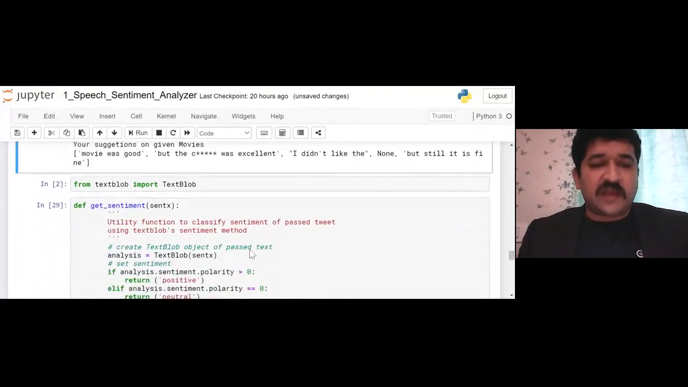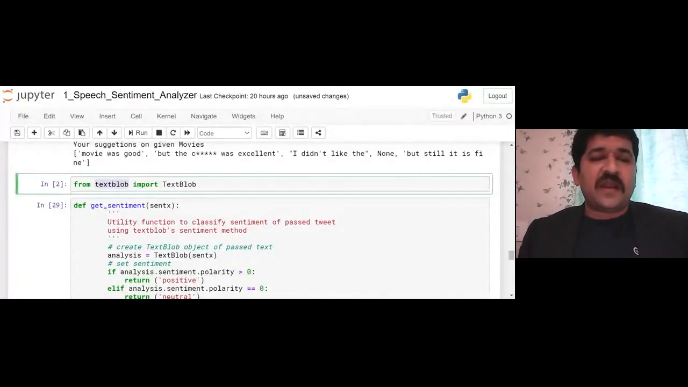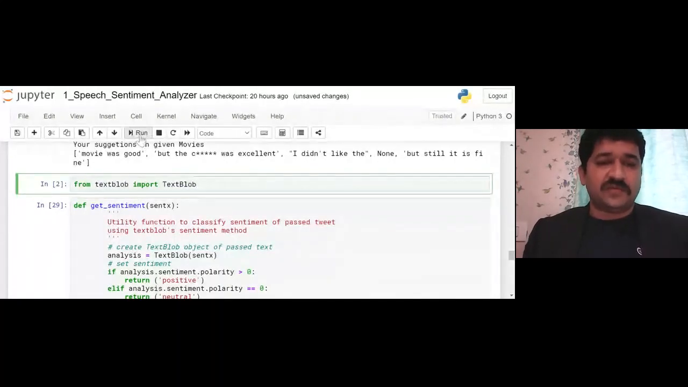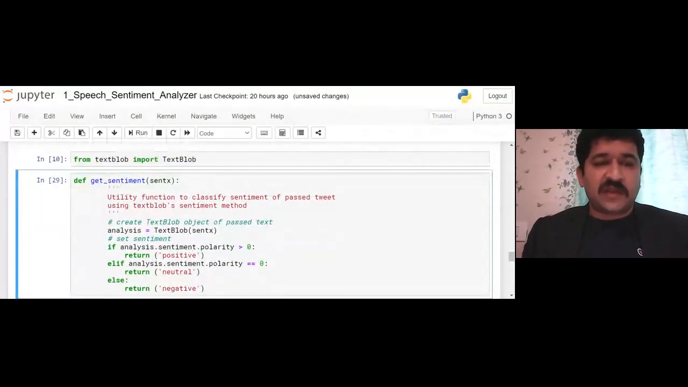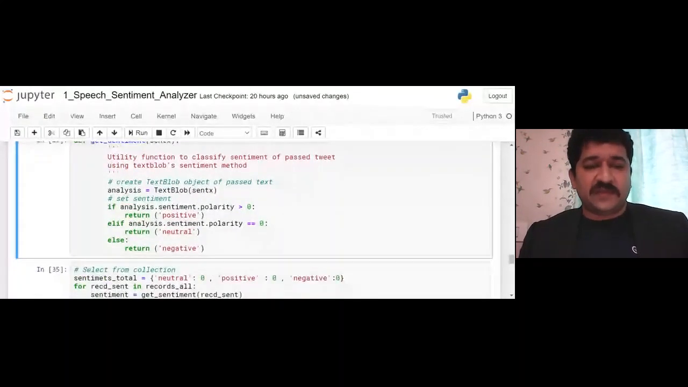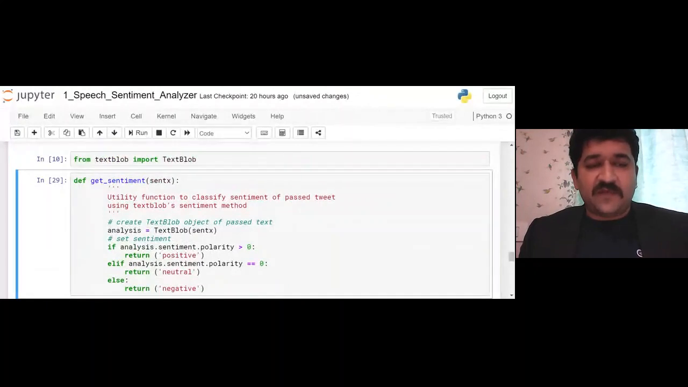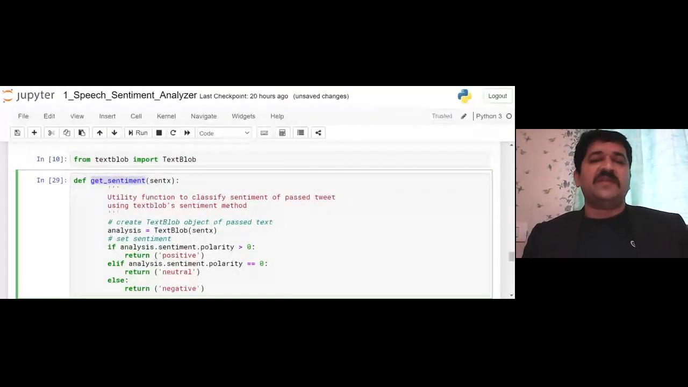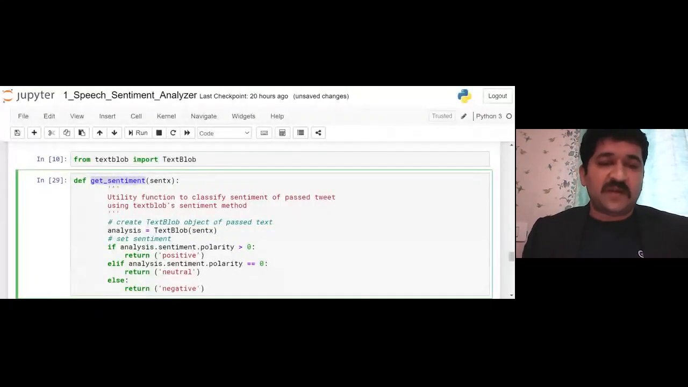So let's have TextBlob for that. We will import TextBlob, the library from which we are going to use the function. I will just run it. So I have the TextBlob function with me. Now for TextBlob, how do things happen? For that we are creating one function, get sentiment, which will tell the sentiment of the sentence I am passing.